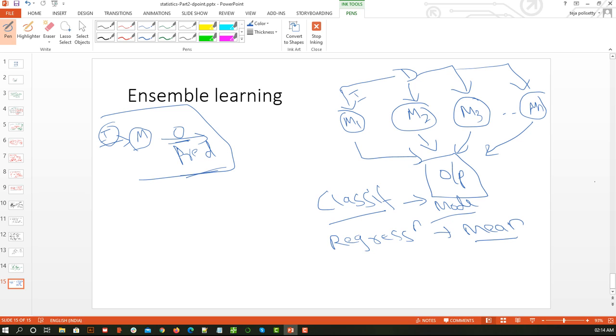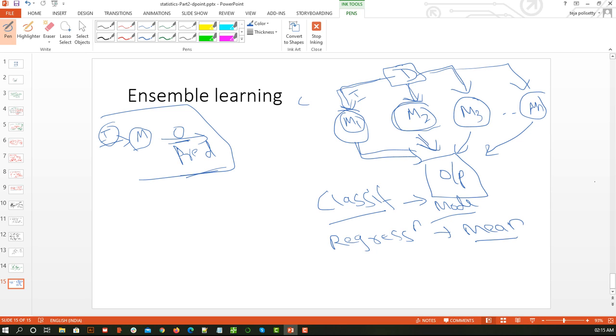Here we have different types of ensemble learning. The categories are based on how the input is selected, how the models are selected, whether it is the same model or a different model, and how the output is generated.